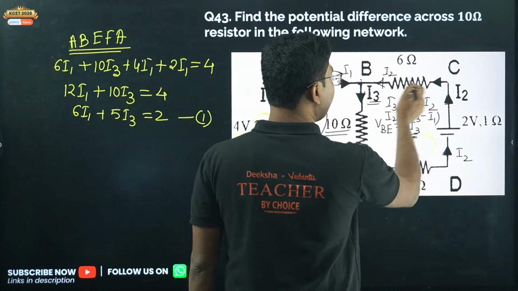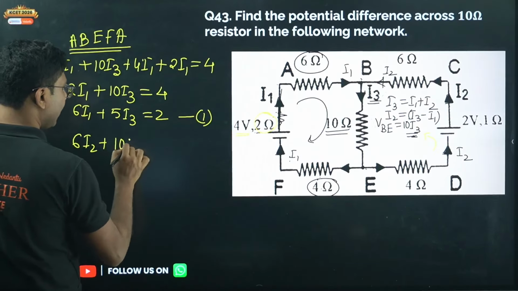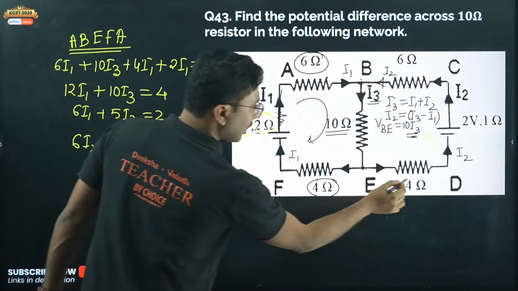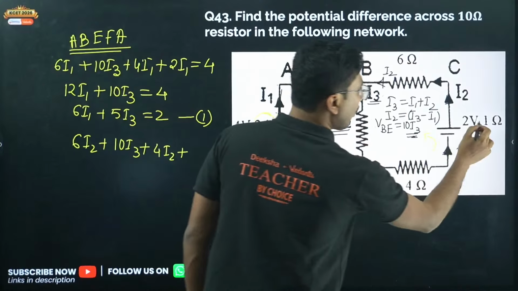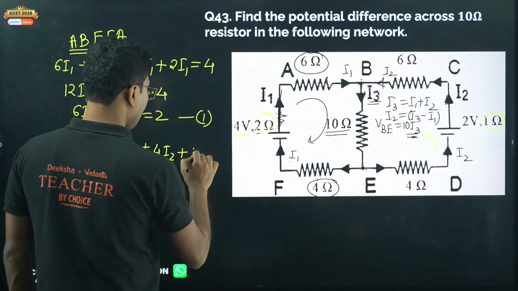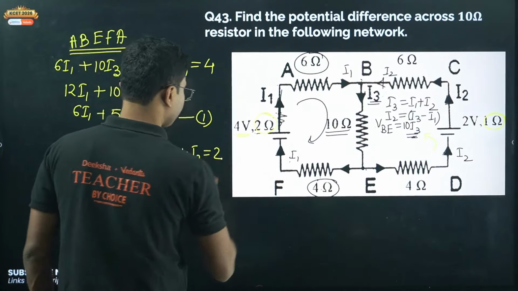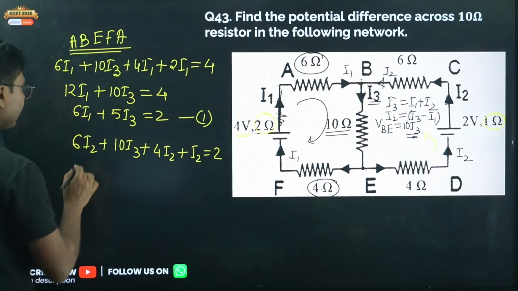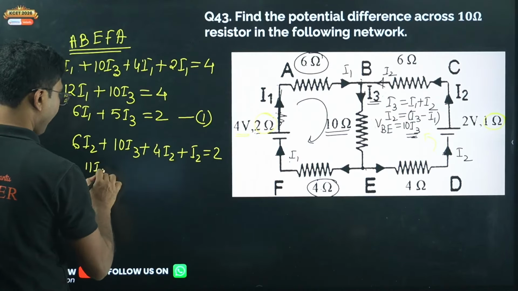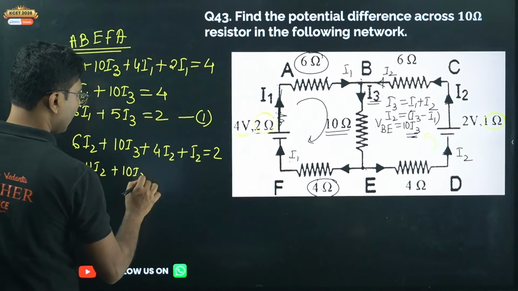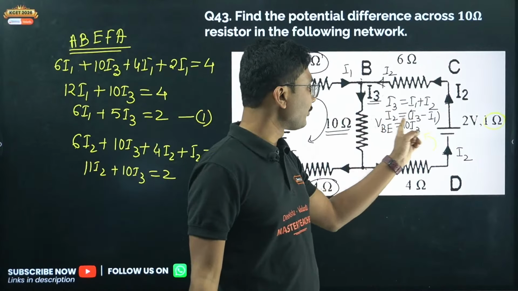In this loop, I2 is passing through 6 ohm, so 6I2 plus 10I3 plus 4I2, plus there is 1 ohm over here, so 1I2 equals the battery EMF, that is 2. Now simplify this, we get 10 plus 1, 11I2 plus 10I3 equals 2. Now obviously we have to substitute the value of I2.